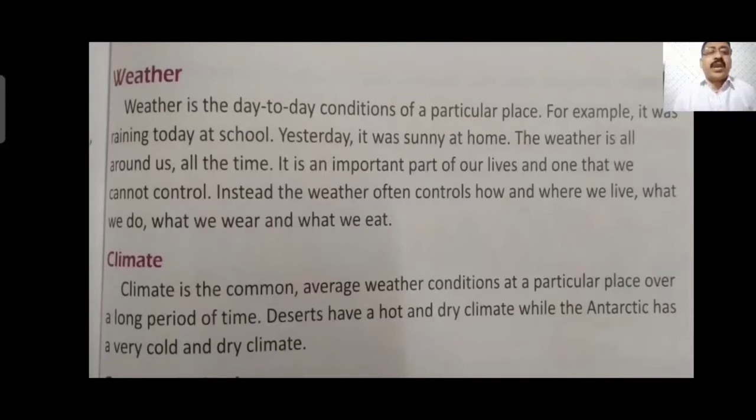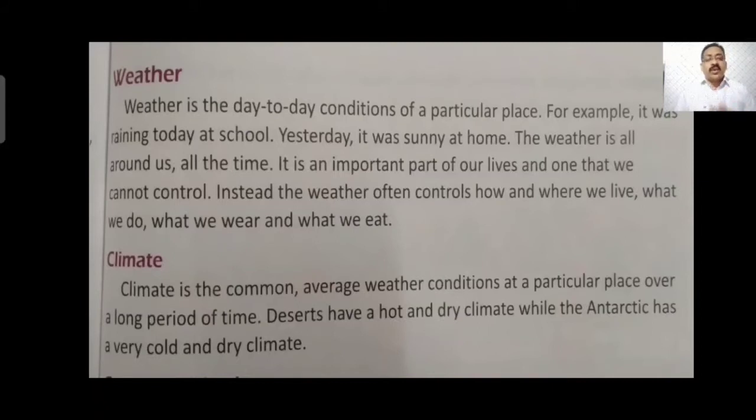Now climate is the common average weather condition at a particular place over a long period of time. Deserts have a hot and dry climate, while the Antarctic has a very cold and dry climate. Climate is the longer version of weather. Means weather changes from day to day, but climate doesn't change like that. It takes at least 2 to 3 months to change.